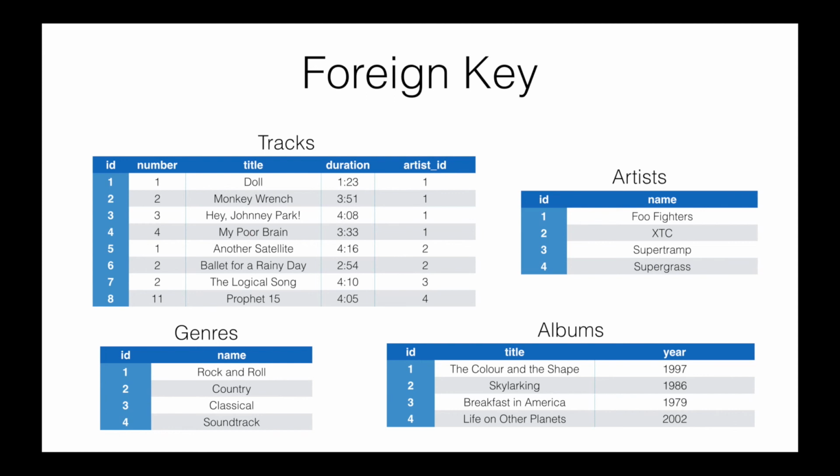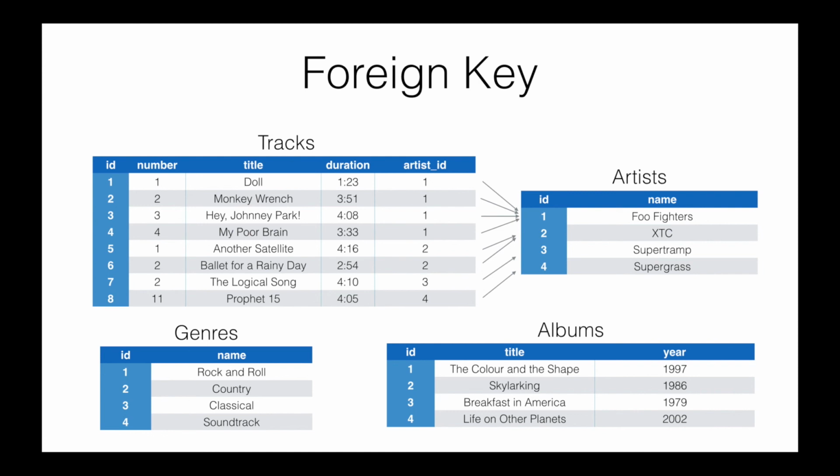At that point, these numbers in the artist ID field of the tracks table become known as foreign keys, another type of key besides a primary key. The general idea with these foreign keys is that the foreign key value in the tracks table references or relates to the primary key value in the artist table.